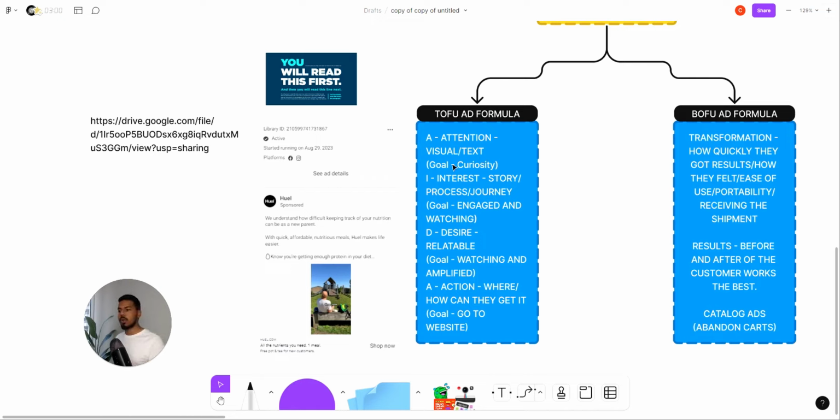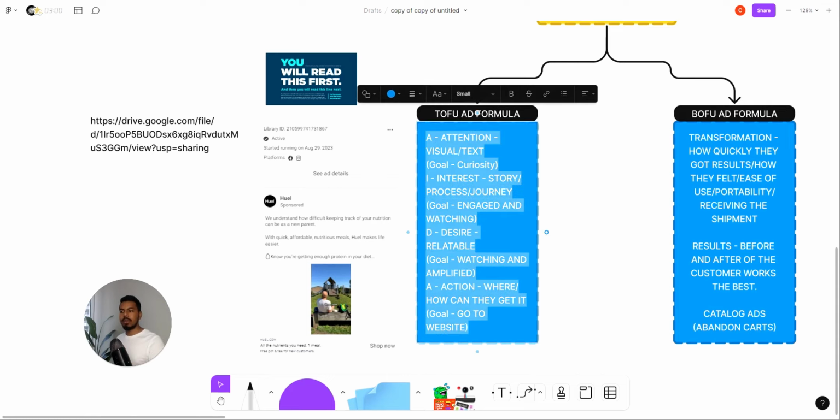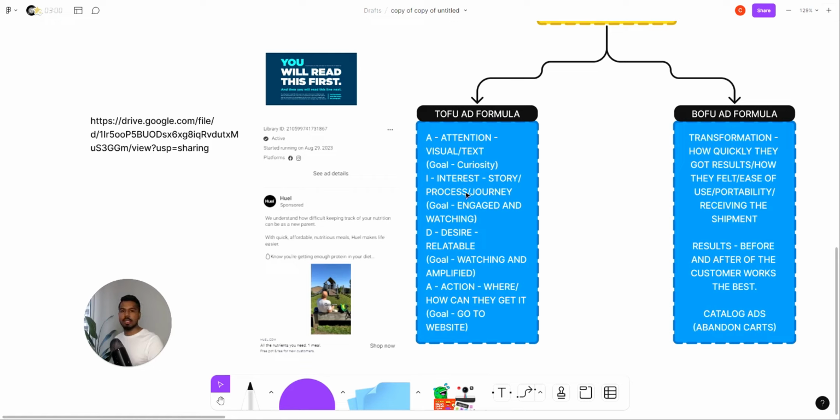The goal of the first 3 seconds is captivating attention, and you need to develop curiosity in your customer's mind. What's this about? What are they doing? Who's this kid? I'll show you through the example as well.